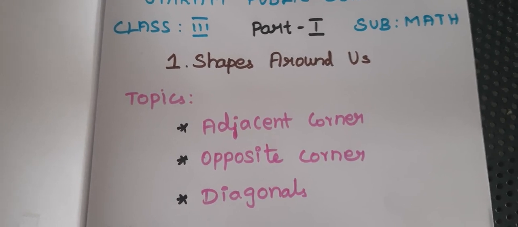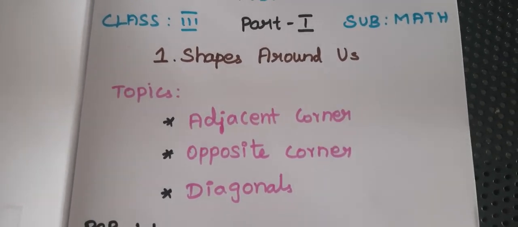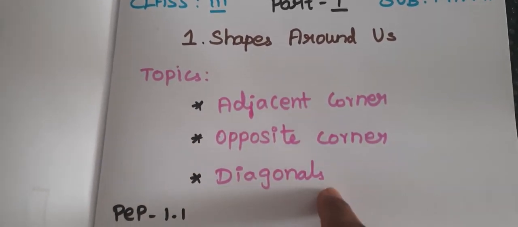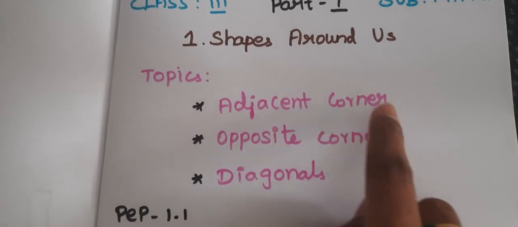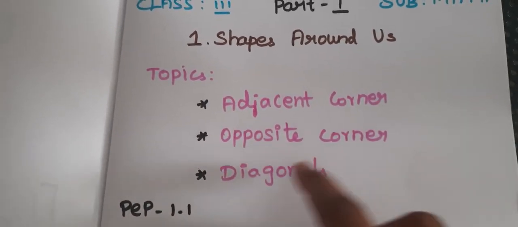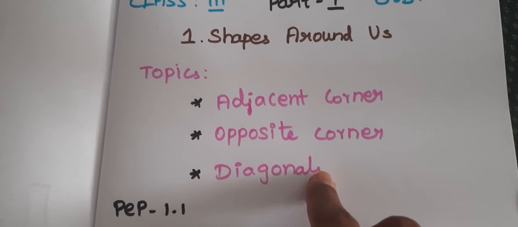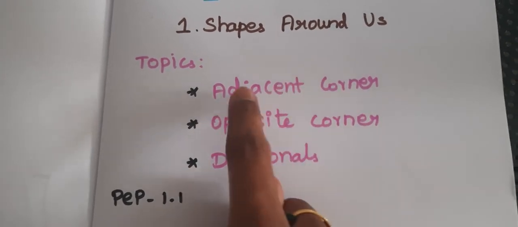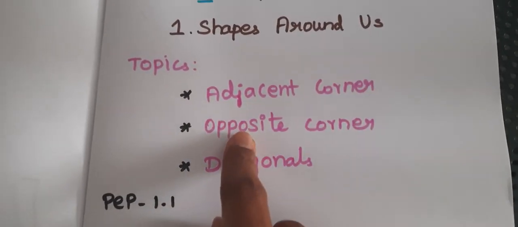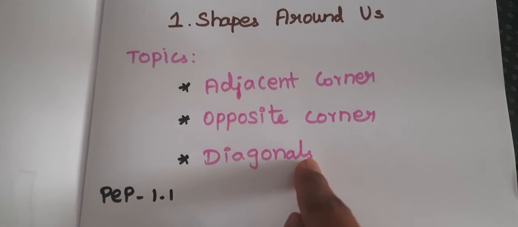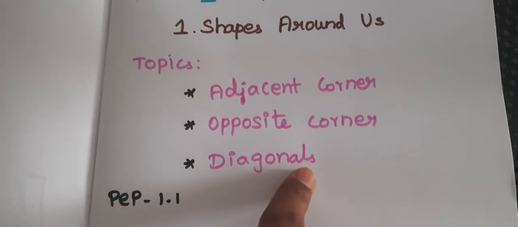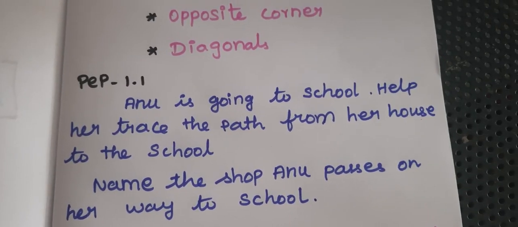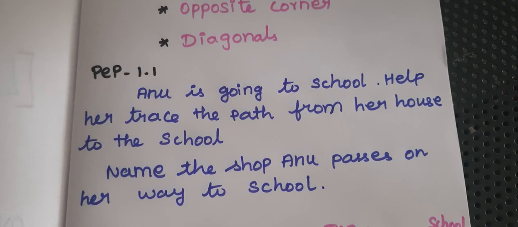So this is the first part. In this first part we are going to discuss a few topics: adjacent corner, opposite corner and diagonals. Now you are going to say along with me: adjacent corner, opposite corner, diagonals. Now we see the first activity, the PEP activity 1.1.